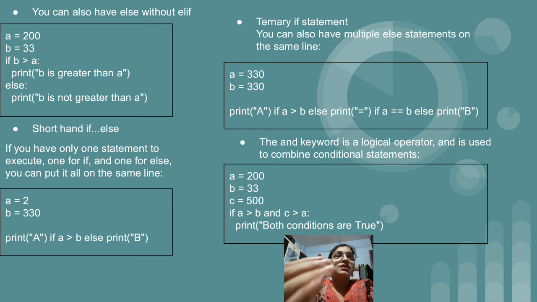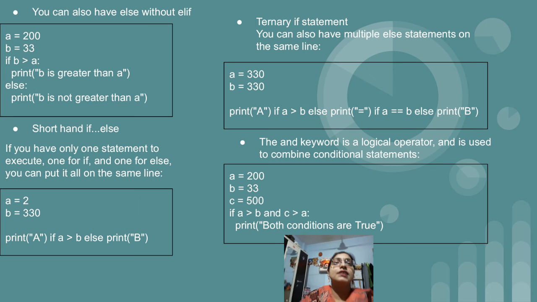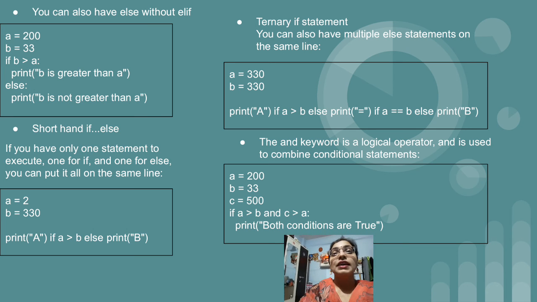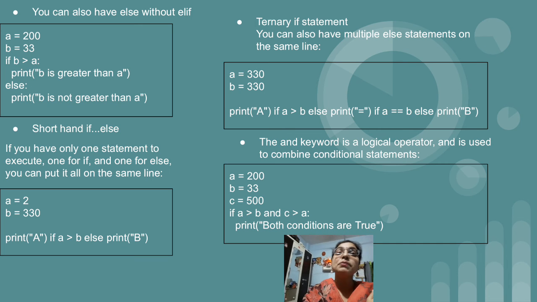So just see the shorthand if else program. A equal to 2 we have initialized, then we have B equal to 330, then print A. A will get displayed if A greater than B, and if this condition, A greater than B, is not true, then after the condition we have written else print B. So print B will be printed. So this is the shorthand if else statement.